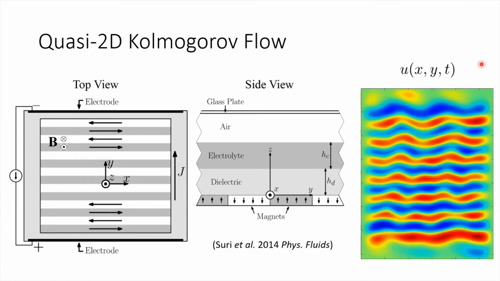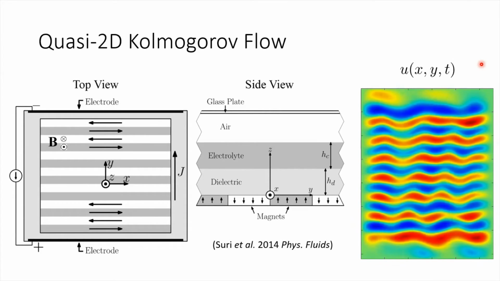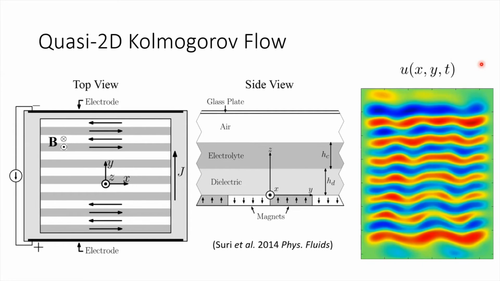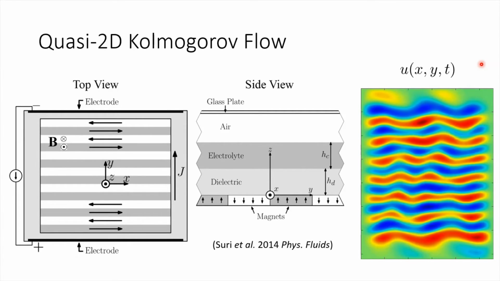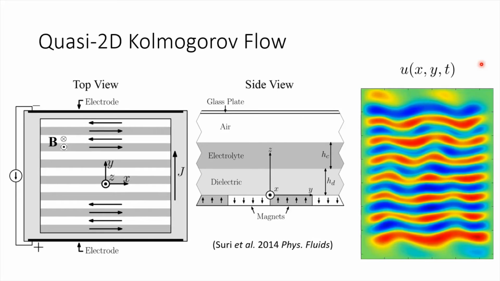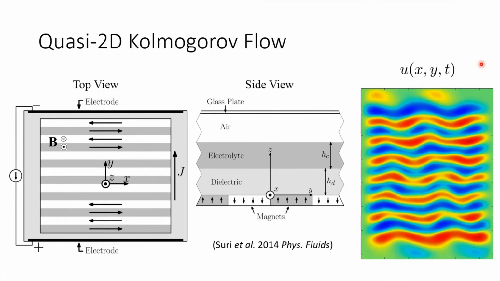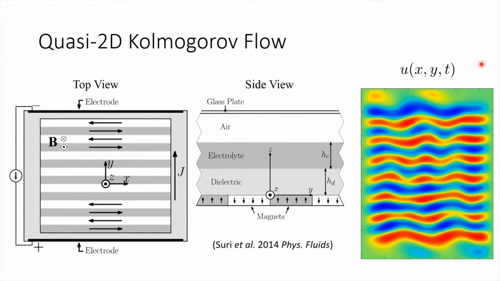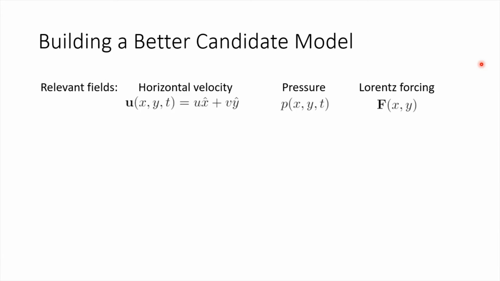The full three-dimensional flow should be described well by the standard Navier-Stokes equation. However, we don't have knowledge of the full 3D flow since we only image from one direction. Therefore, we want a 2D candidate model for the flow that accurately describes an inherently three-dimensional system. In order to build our candidate 2D model, we first identify the relevant fields. For this flow, these are the horizontal velocity, the pressure, and the forcing profile, which is time independent.